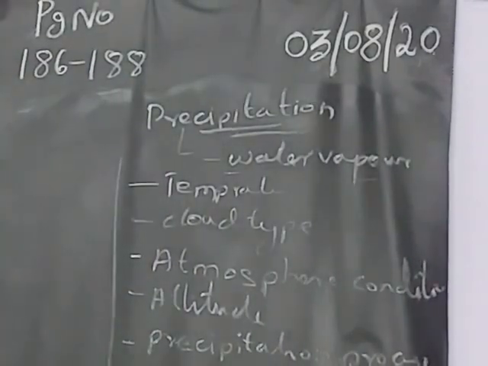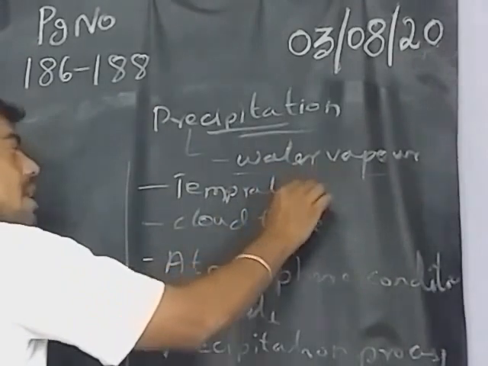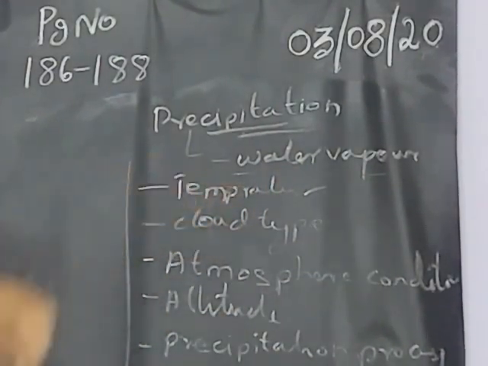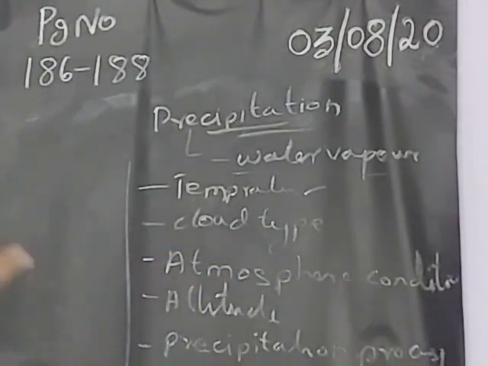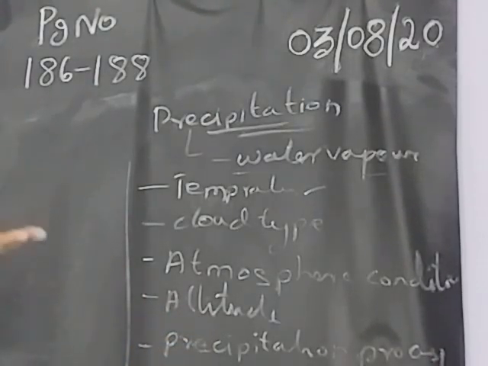So these are all the things. Because of these, there will be precipitation also. Because of the high temperature, it will happen. After precipitation, because of the cloud type, we will get the rainfall. Atmosphere condition, heavy temperature, that also comes under atmosphere only. Then altitude, height actually, based on the height.